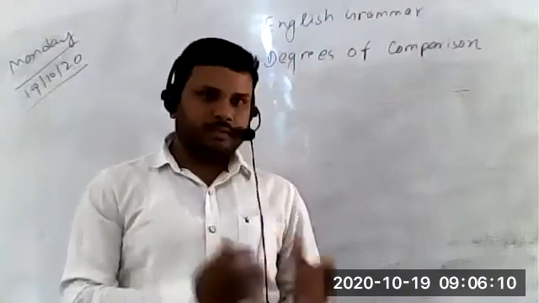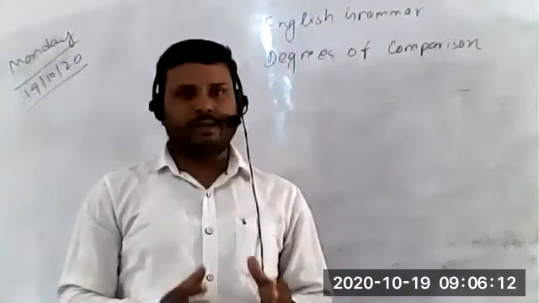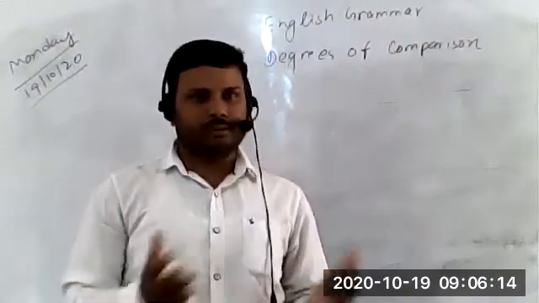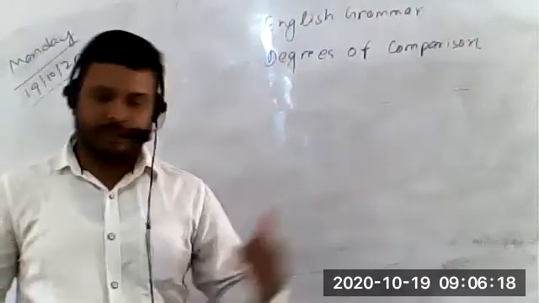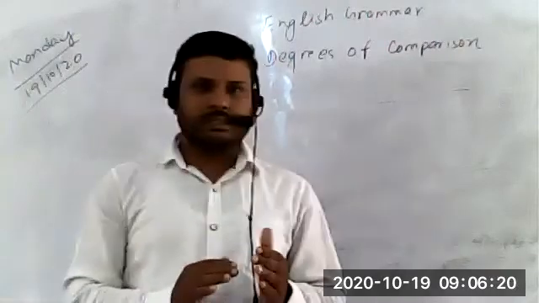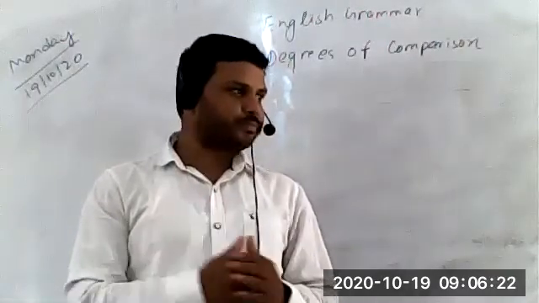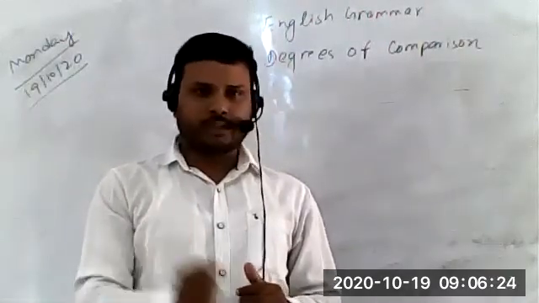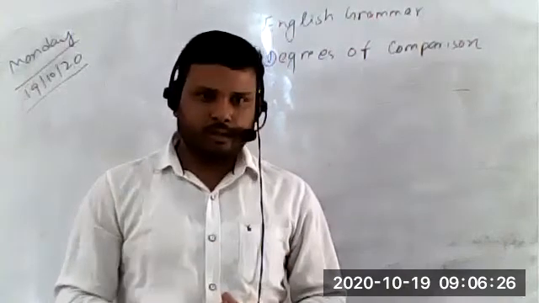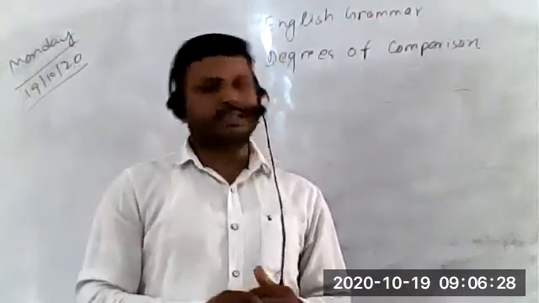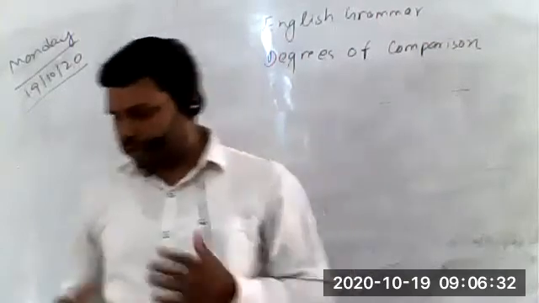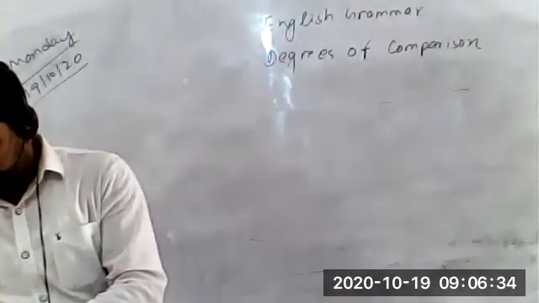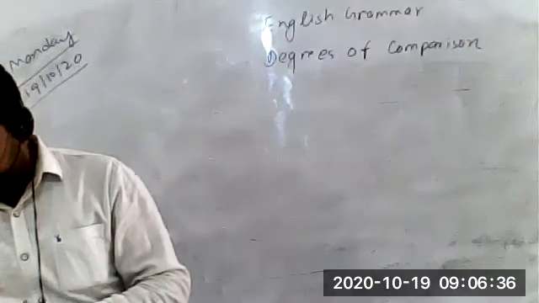Your answers could all be different, and they could be right as well. वो सही भी हो सकता है, अलग भी हो सकता है. Because we can use different adjectives in the different options. So this exercise, you need to do by yourself first, and if you are not able to do it, I will discuss this exercise tomorrow again. You should give it a try, and if any problem arises, I will help you out.